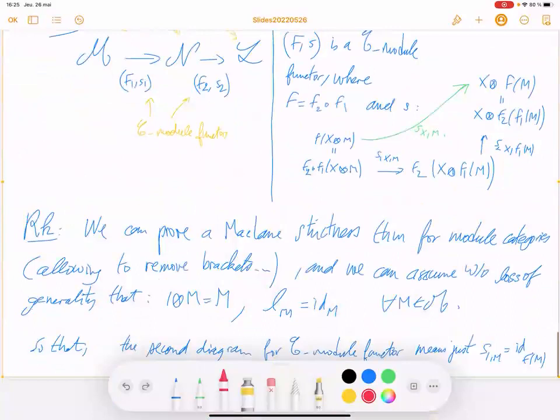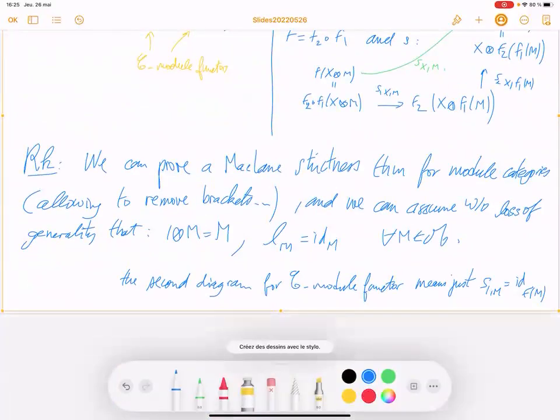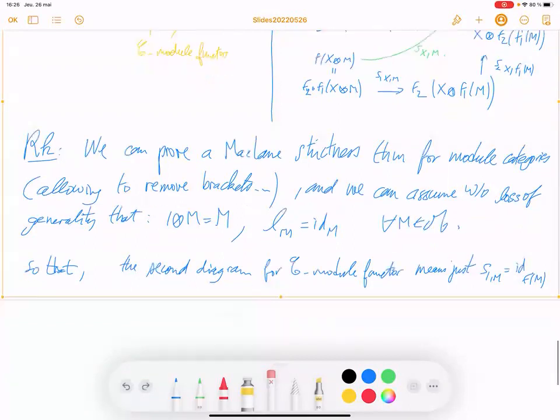Okay. Otherwise, if you don't want to make this assumption, but you can do it without loss of generality, so it's okay. But in general, in the case you don't do that, to have this equality you need to assume the category to be strict. But anyway.